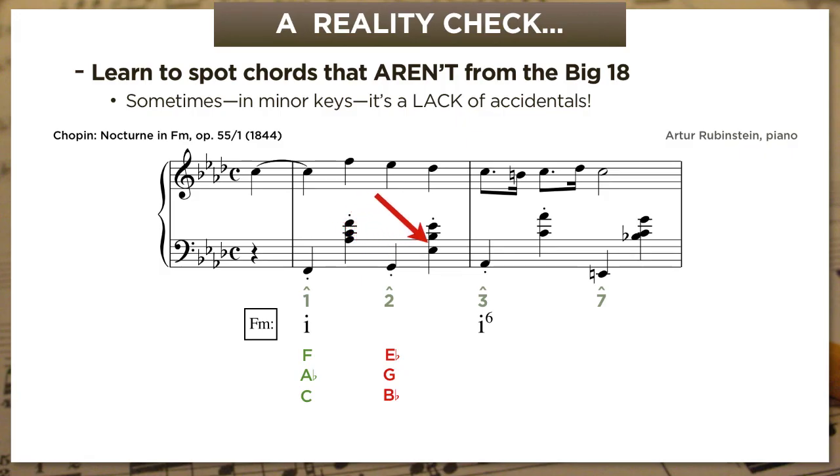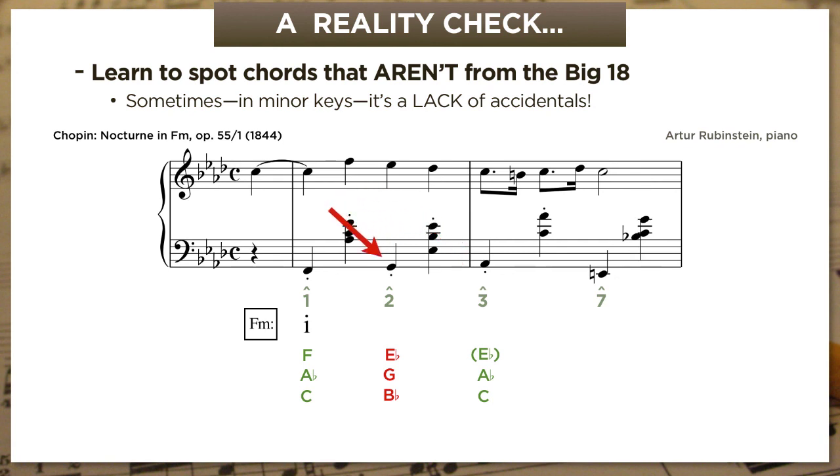And then look at the chord above scale degree 3. It's got A flat and C, but no F. And there's no such thing as a tonic chord without the tonic in it. In video 16, remember we learned that the only note you can leave out of a triad is its fifth. That means the missing note here is actually E flat, and that what we're hearing is an incomplete A flat major triad. So what do we have here?